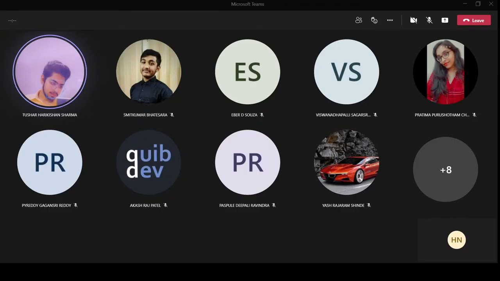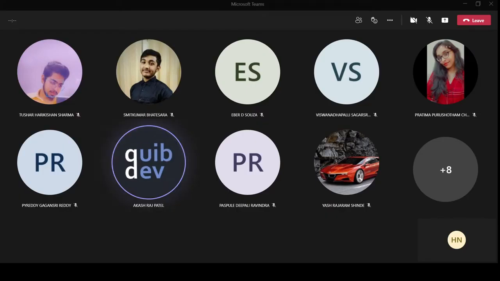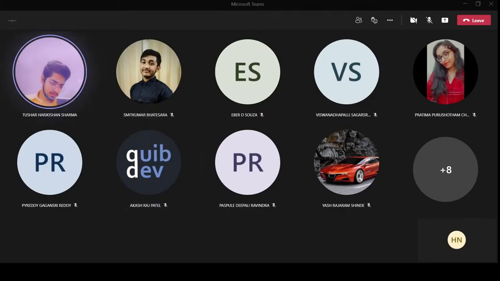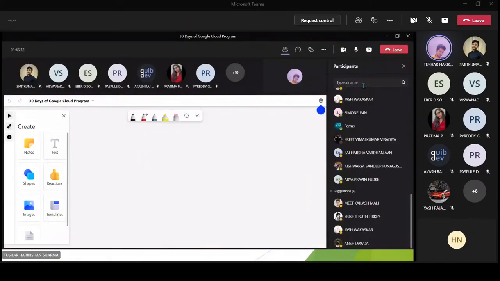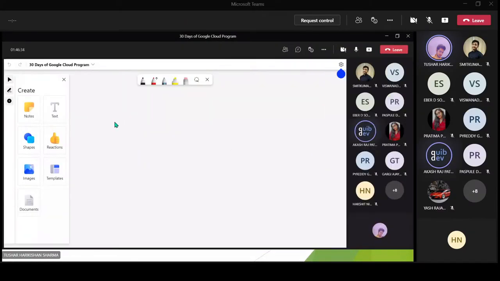Is my whiteboard visible? No, I can't see it. Okay, just a minute, it's loading. Now I guess it's visible, right? No, I still can't see it. Okay, now is it visible? Yeah, now it is visible.